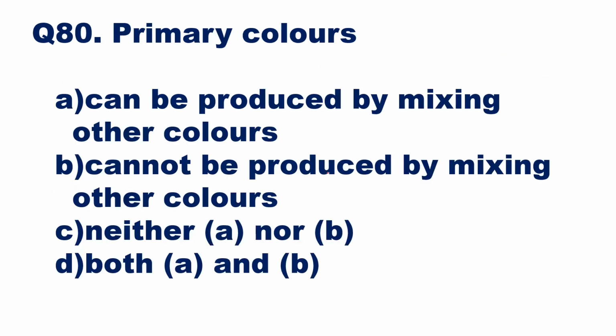Then we'll go to the next question, question number 80. Primary colors: options are can be produced by mixing other colors, cannot be produced by mixing other colors, neither A nor B, both A and B. We know that primary colors for TV transmission, that are red, green, and blue, are colors which cannot be produced by mixing other colors. They are original. Other colors can be produced by mixing primary colors, but primary colors cannot be produced by mixing other colors. So here option B will be the right answer. Primary colors cannot be produced by mixing other colors, and those colors are red, green, and blue for TV transmission.